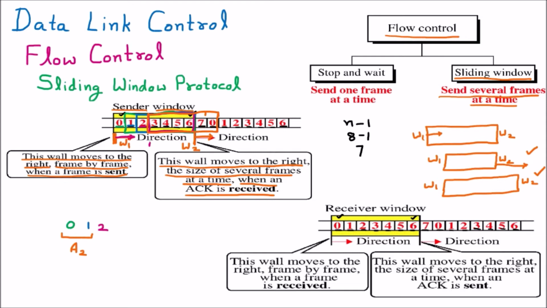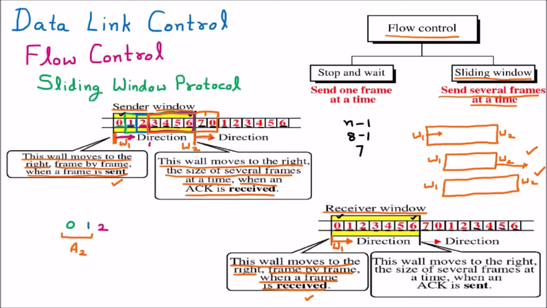Talking about the receiver side, we have the same window available and the same walls, like wall 1. The interesting thing is that at the receiver side it is reversed. At the sender side the window contracts when we send, and at the receiver side the window size contracts when we receive. This wall moves to the right, frame by frame. It moves one frame at a time when a frame is received, so once we get a frame, it is going to contract.